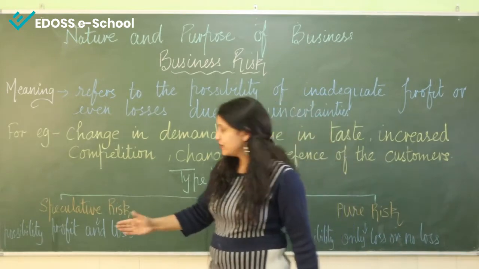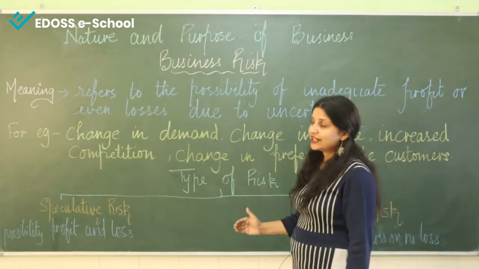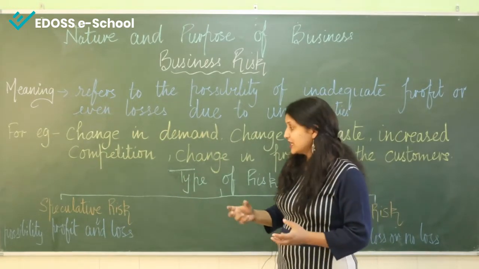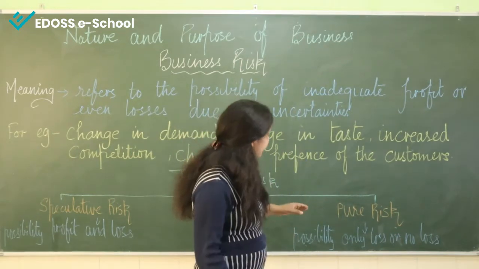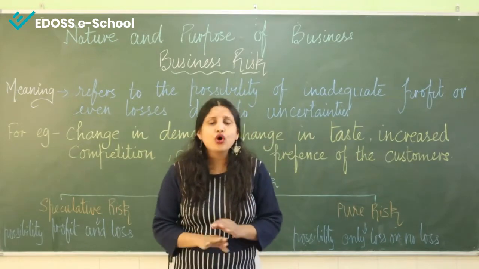There are two types of risk, speculative risk and pure risk. Speculative risk means that in this type of risk, there is a possibility of both profit as well as loss. Whereas, if I talk about pure risk, there is only the possibility of loss or no loss.